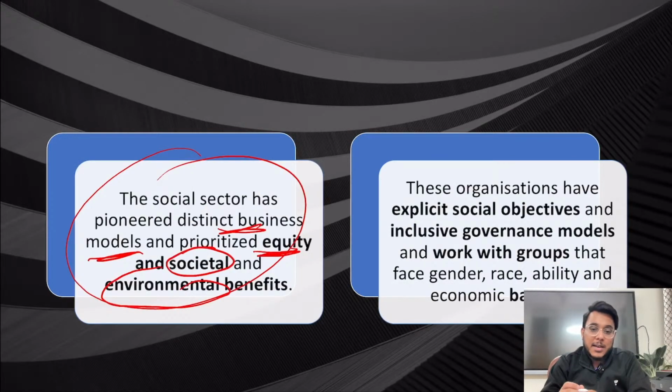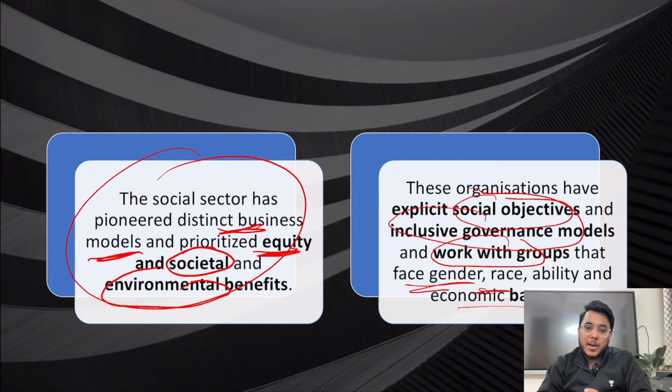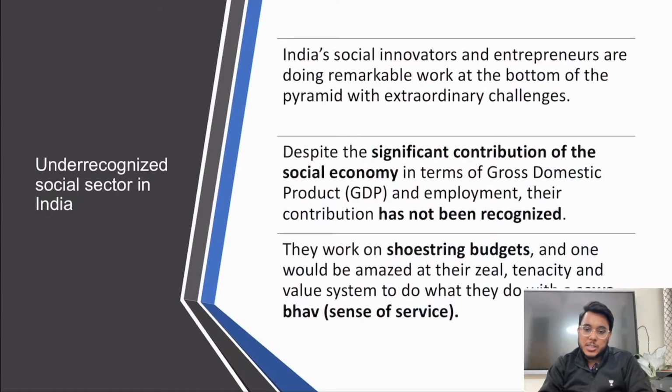These organizations have social objectives and inclusive governance models. They work with groups of different genders, race, and ability. So the point is that they have a good track record in bringing social justice.